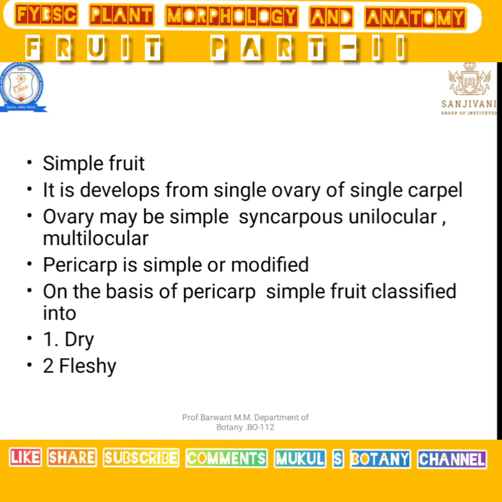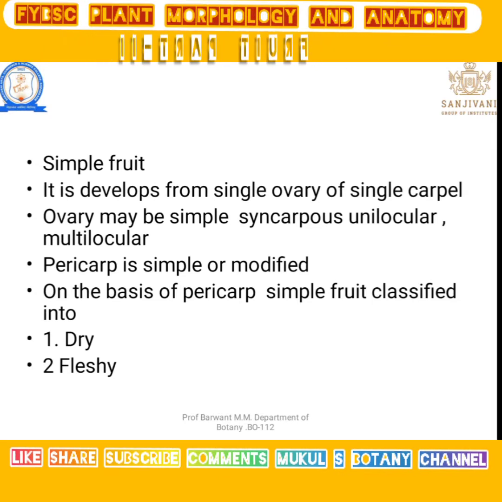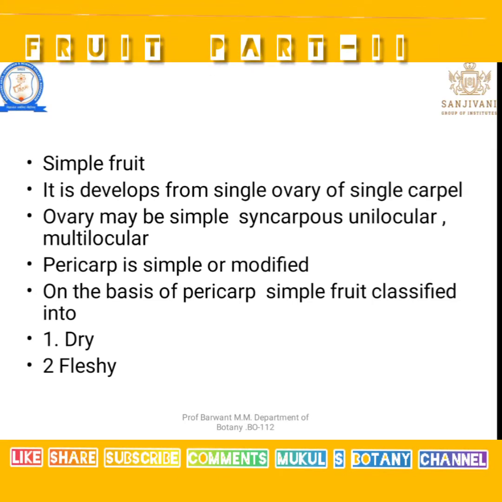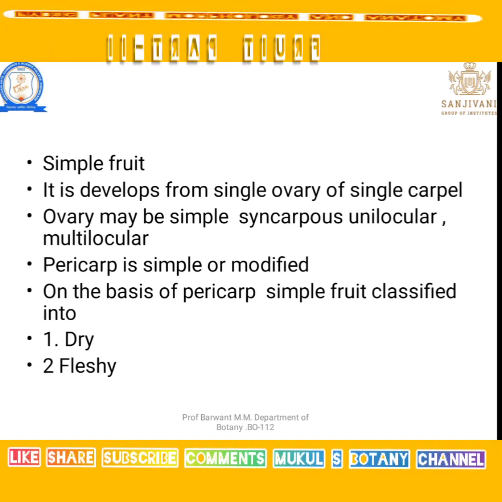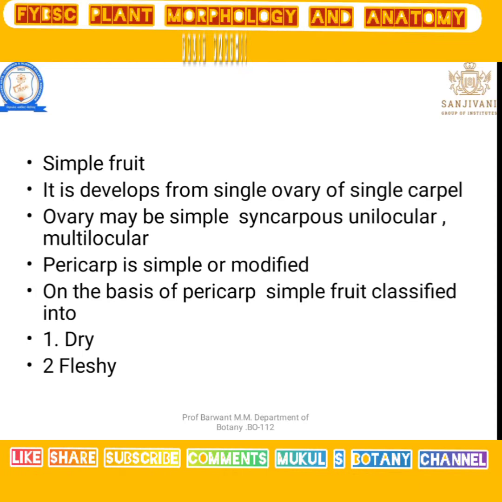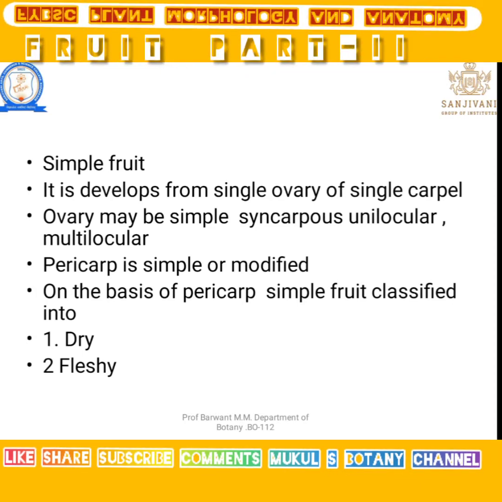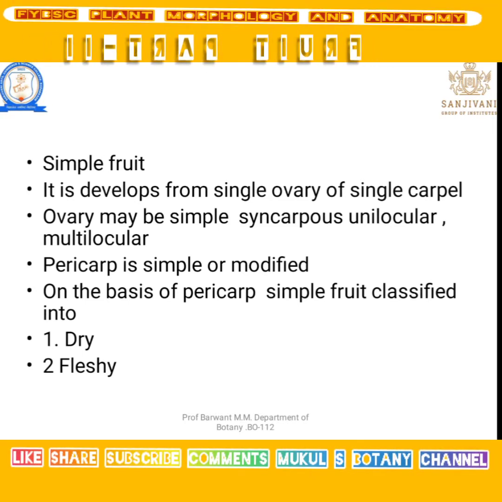Generally, we have to recognize and remember the characters. Simple fruits are fruits developed from the single ovary of a single carpel, and that may be in a syncarpous condition. The ovary may be unilocular or multilocular.